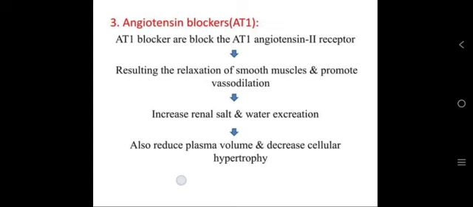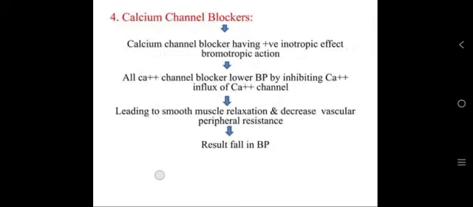Then angiotensin blockers. These are the drugs used to block the angiotensin 1 and angiotensin 2 receptors, resulting in relaxation of smooth muscle and promoting vasodilation. It increases renal salt and water excretion, also reduces the plasma volume and decreases cellular hypertrophy.